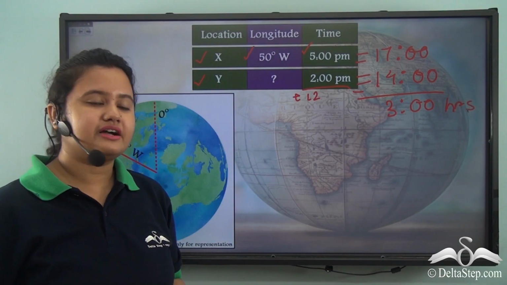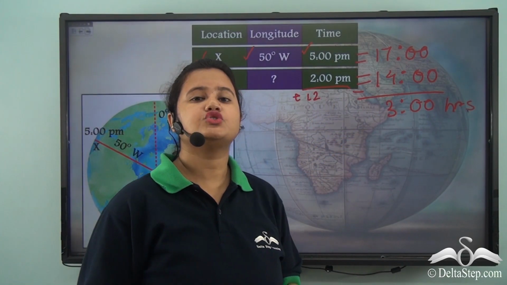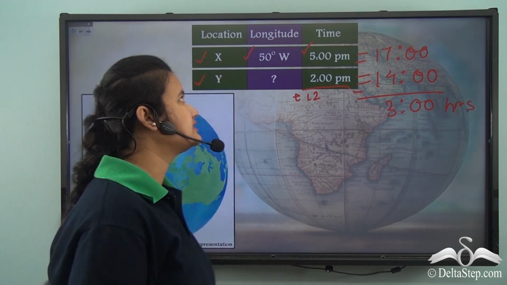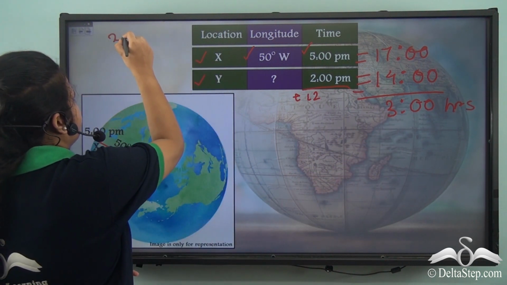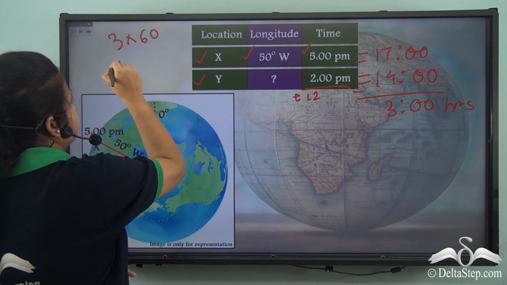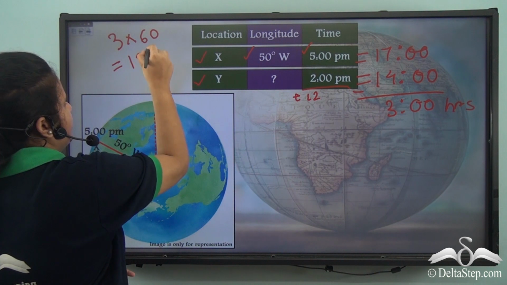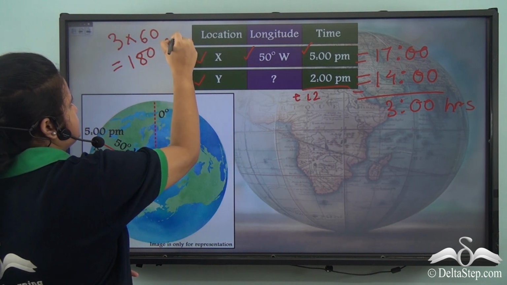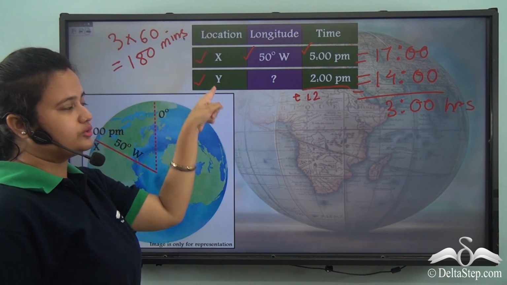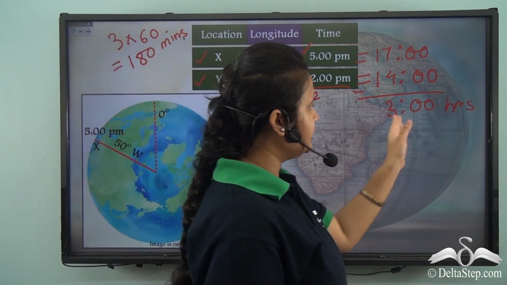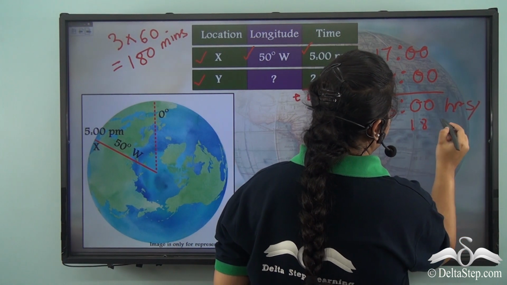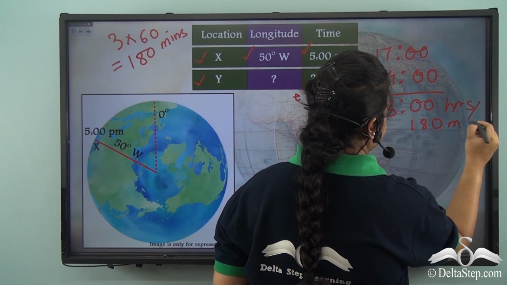Now let's convert 3 hours into minutes. For converting 3 hours into minutes, we will have to multiply 3 by 60, which is equal to 180 minutes. So the time difference between these two locations is of 3 hours or 180 minutes.